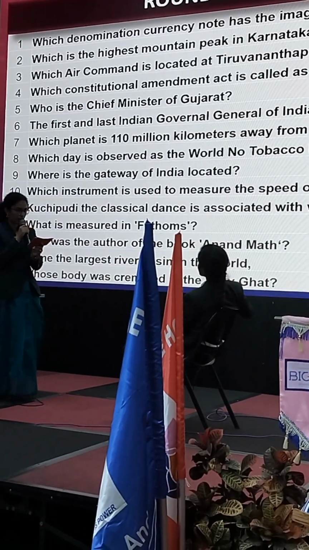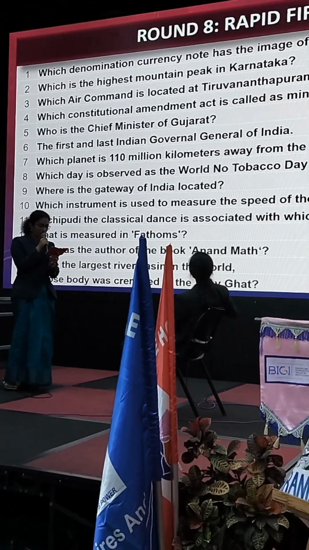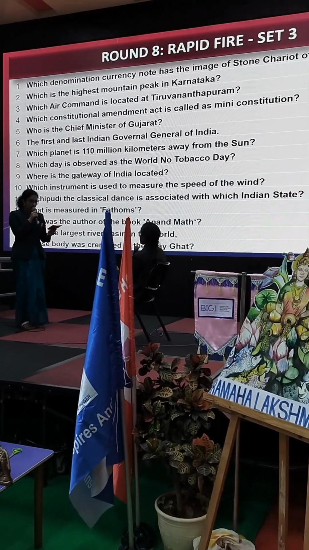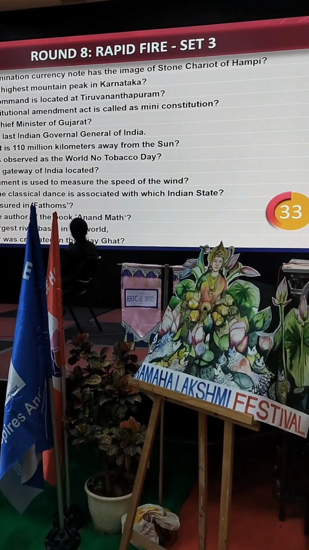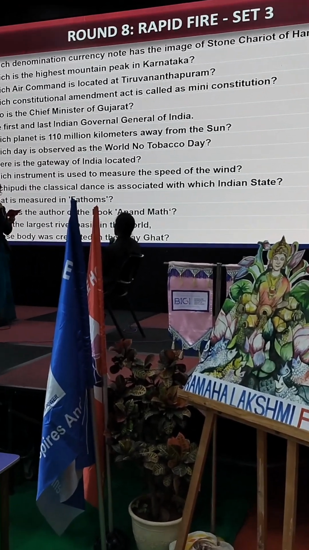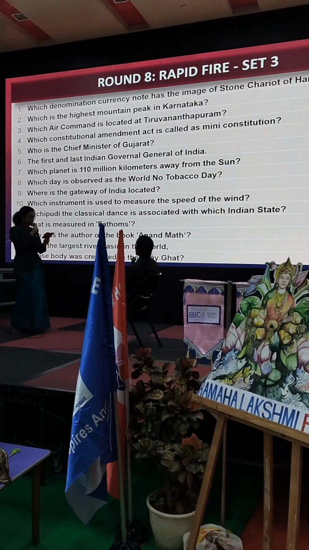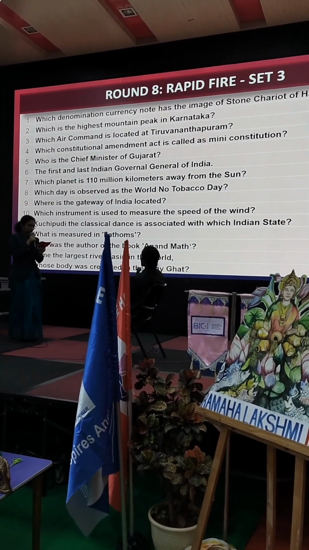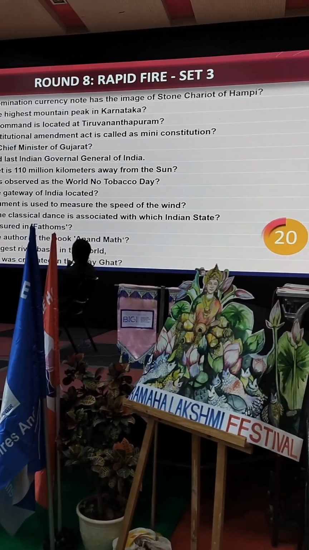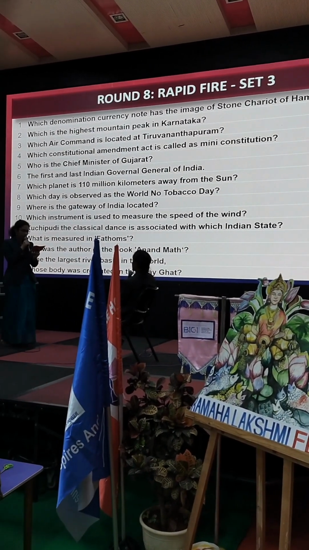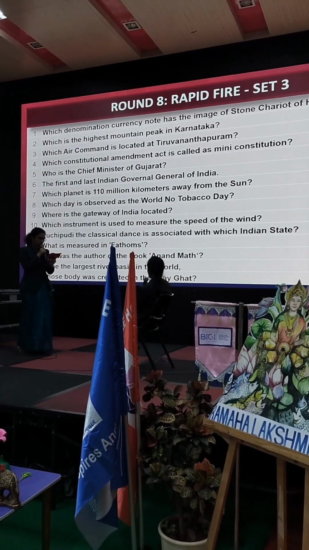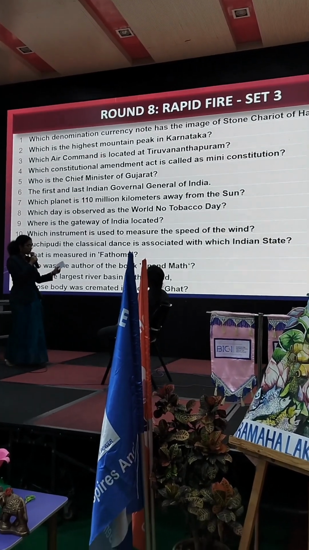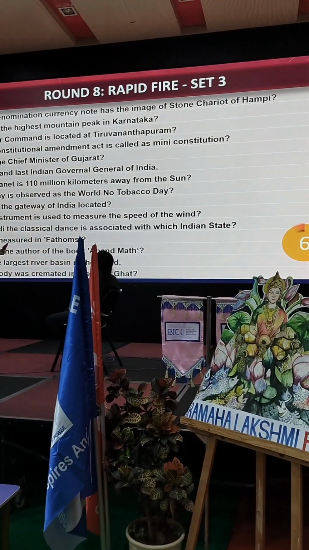Which day is observed as World No Tobacco Day? Where is the Gateway of India located? Mumbai. Which instrument is used to measure the speed of the wind? Sorry, you have to be loud because they have to hear. Kuchipudi is a classical dance associated with which Indian state? Kerala. What is measured in fathoms? Who was the author of the book Anand Mat? Vivekananda. Name the largest river basin in the world. Whose body was cremated in the Vijay Ghat? Do you want to make a try? You still have 8 seconds more. No?